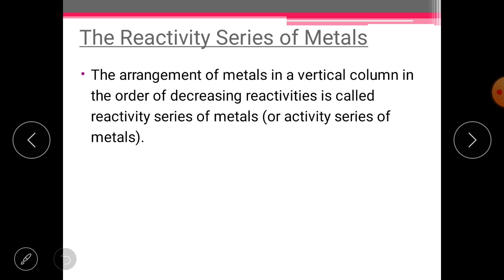Now the reactivity series of metals, we have discussed this in earlier chapters, but still let's see what it is. The arrangement of metals in a vertical column in order of decreasing reactivities. This is called the reactivity series, or even said to be the activity series of metals. So let's see what the series is.